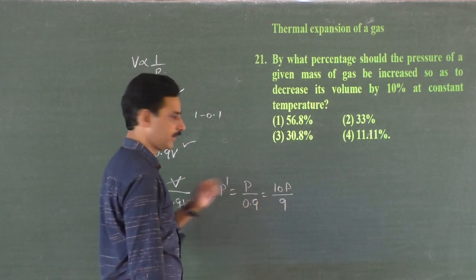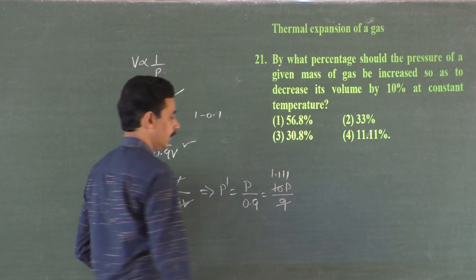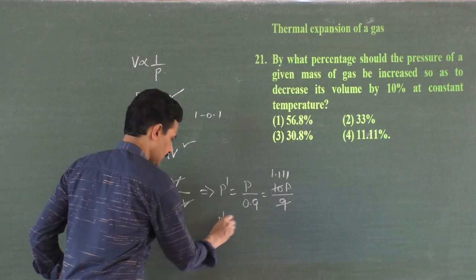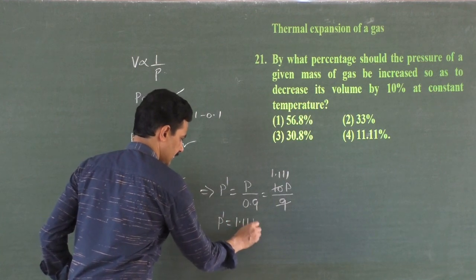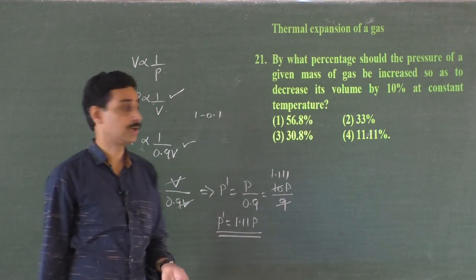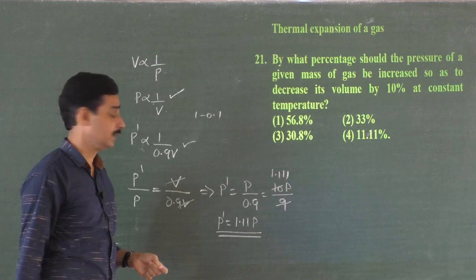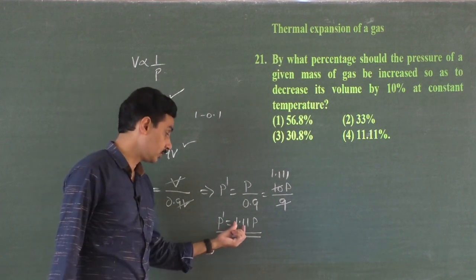Multiply and divide by 10. What is this? 1.111. So the new pressure is 1.11 times the old pressure. That means the new pressure is more because volume has been decreased by 10%, so pressure has to increase automatically. New pressure is 1.11 P.